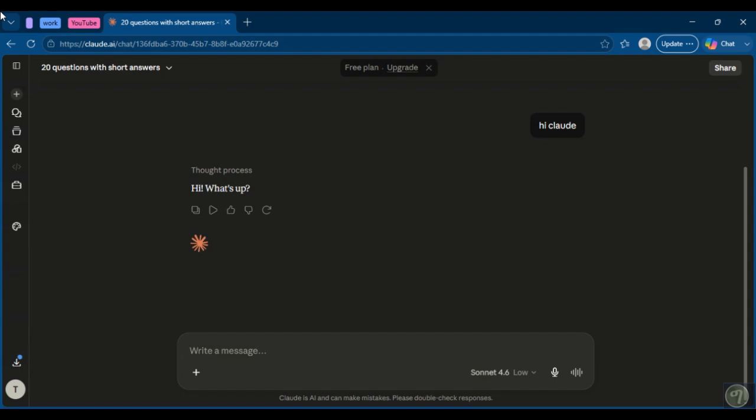Sometimes it rephrases the same point multiple times, summarizes information you've already seen, or keeps circling back to earlier parts of the discussion. While this can be frustrating, the good news is that it can often be fixed with better prompting. The first reason Claude repeats itself is because the prompt isn't specific enough about what should happen next.